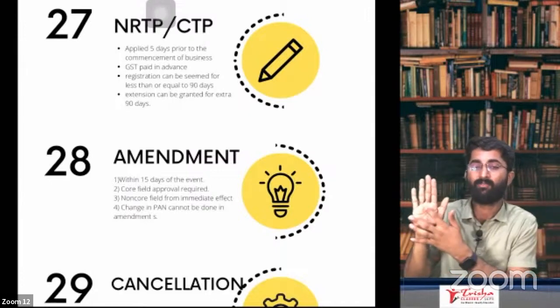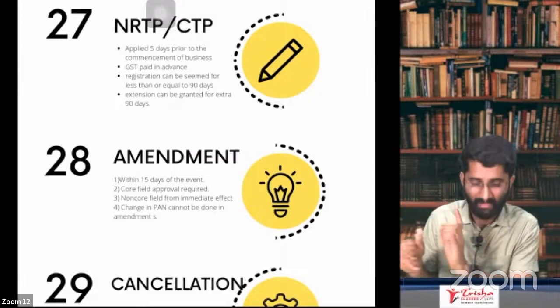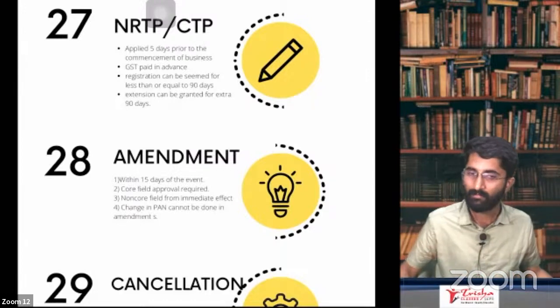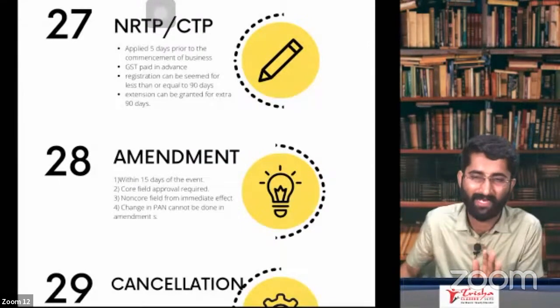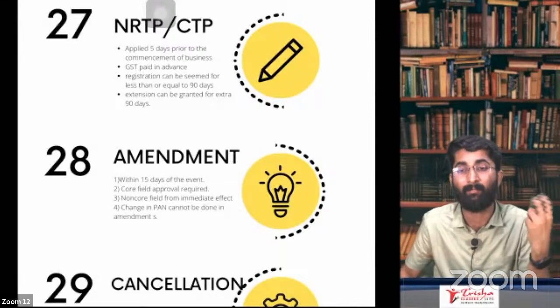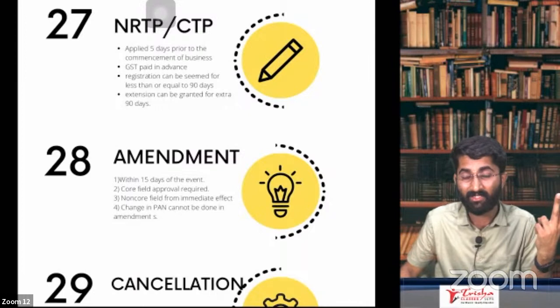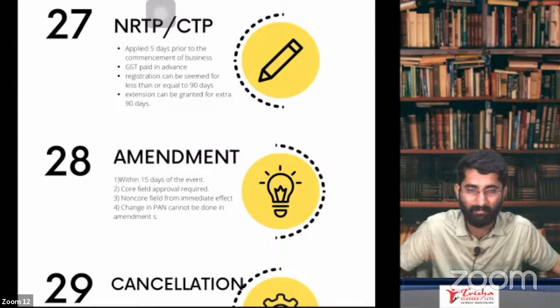But in case of non-core fields, the changes are immediate. See, in non-core fields, immediate changes will happen. You don't have to wait. But in case of core fields, for example, you are changing the business name, the partners, or the constitution of the business, in that case, you have to take the approval of the PO.